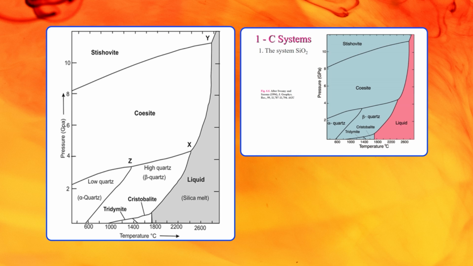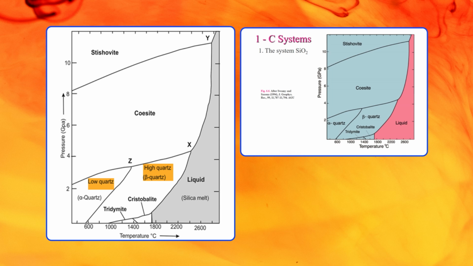These are the phases present in this diagram on my left hand side as well as on my right hand side. At the top you have stishovite, then below that a line separates the stishovite phase from the coesite phase, and below coesite there are two important phases, low quartz and high quartz, that is alpha quartz and beta quartz.